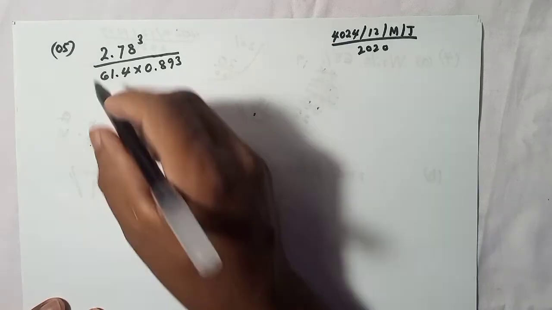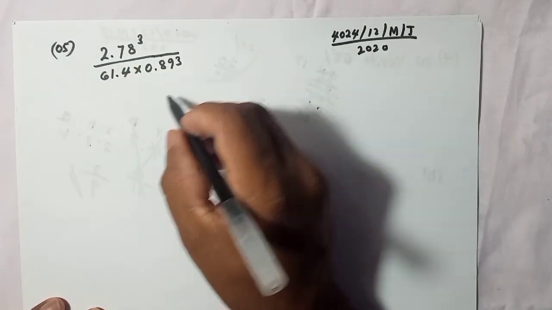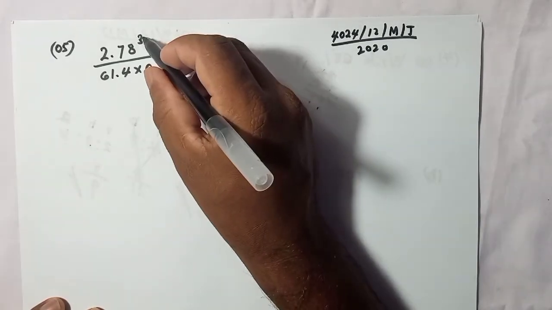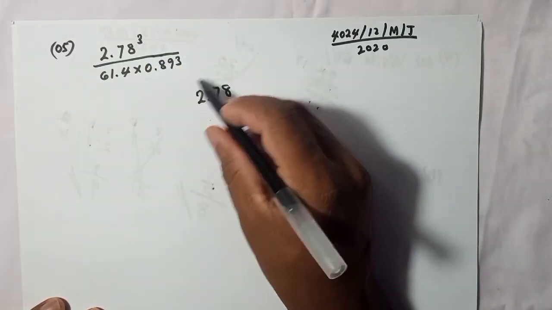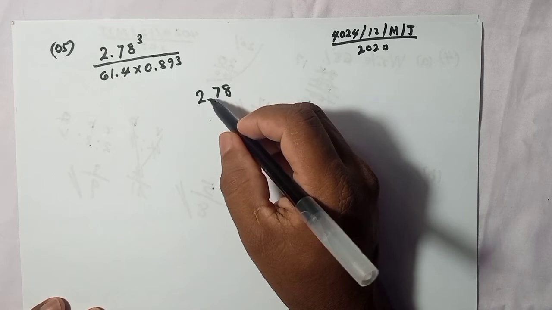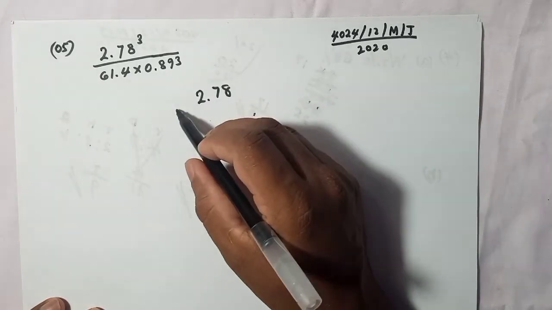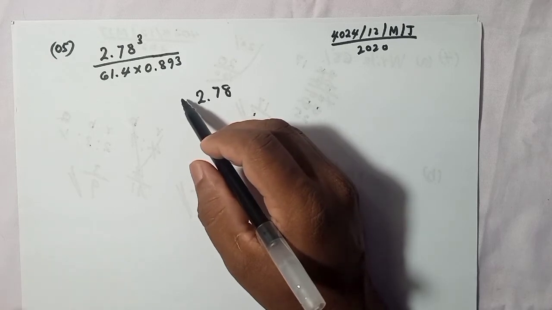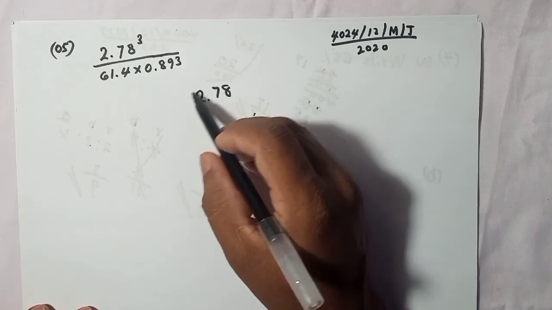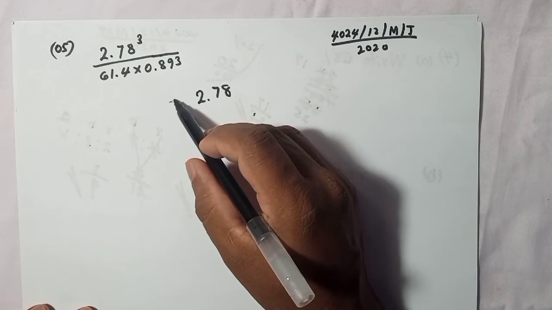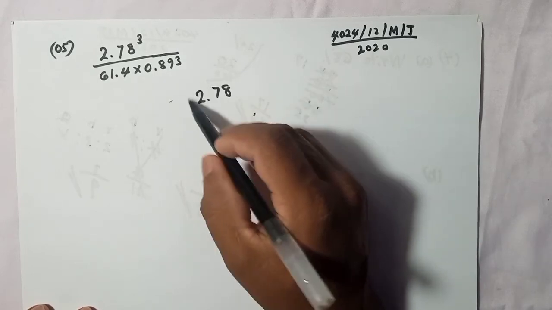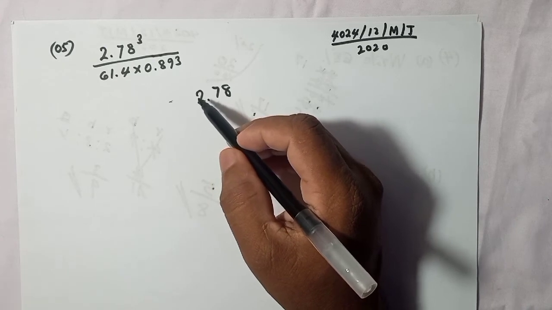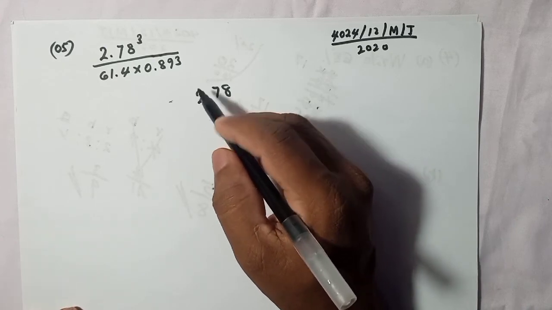Here I will focus on the numbers one by one. We have 2.78. Here we have a power also, but we should convert this into the first significant figure first. So what is the first significant figure? Roughly, the short way is this: when we go from left to right, the first number we meet except 0, that means any digit from 1 to 9, is the value.